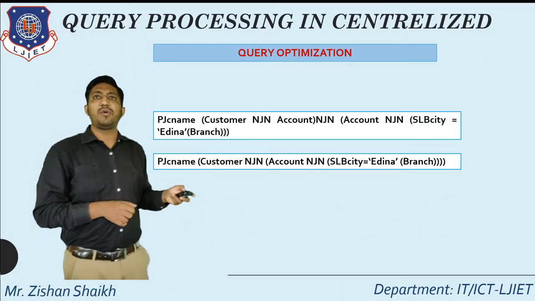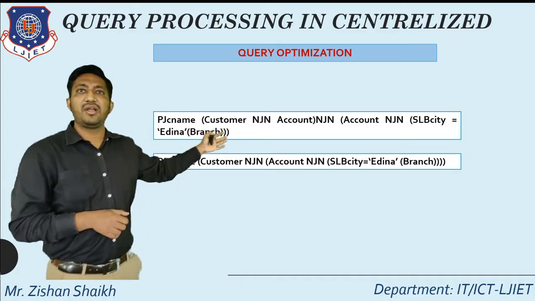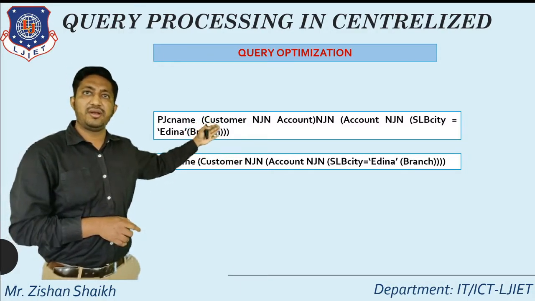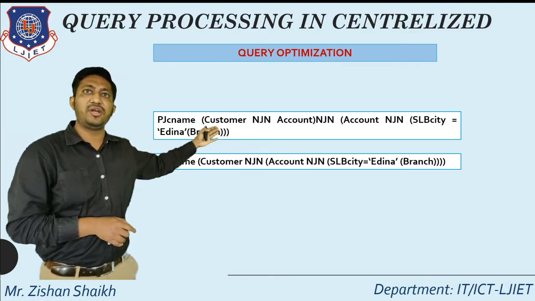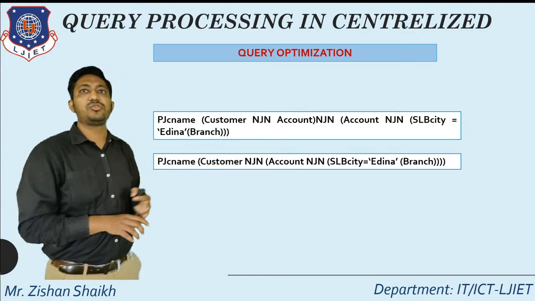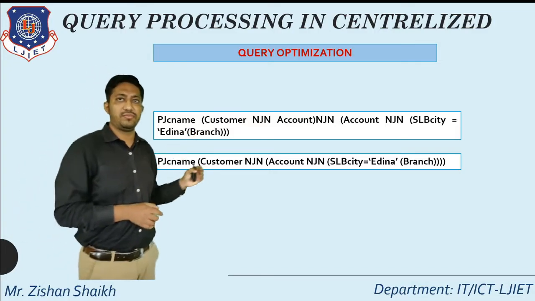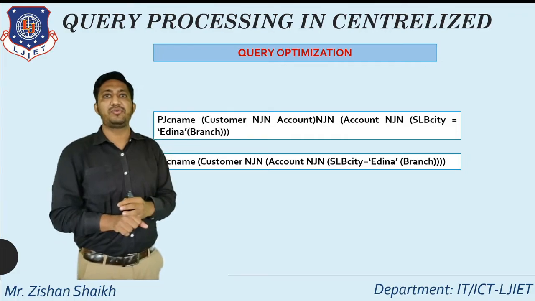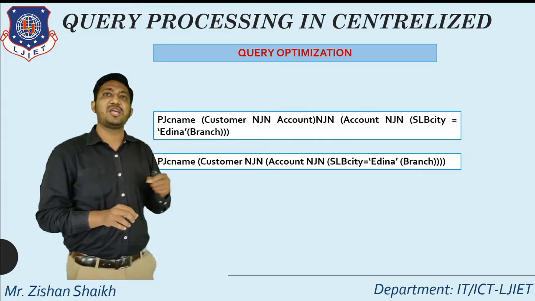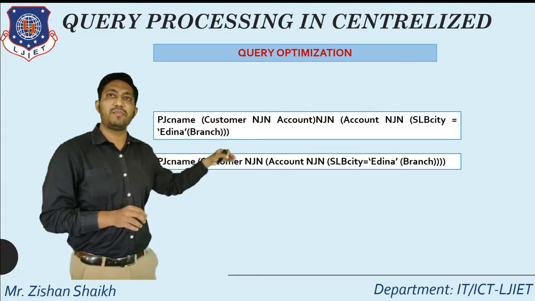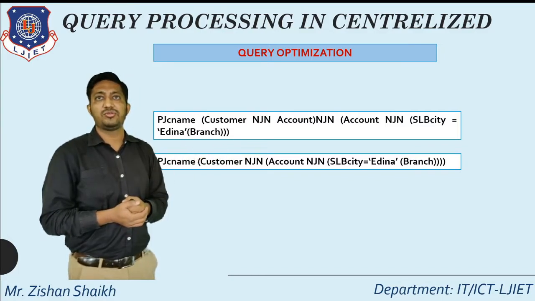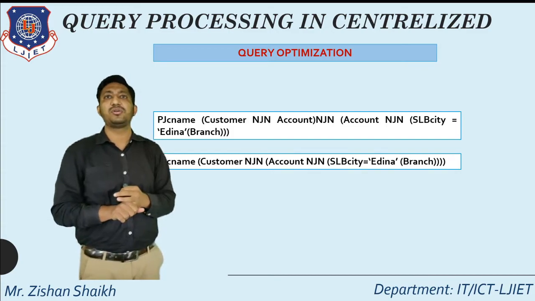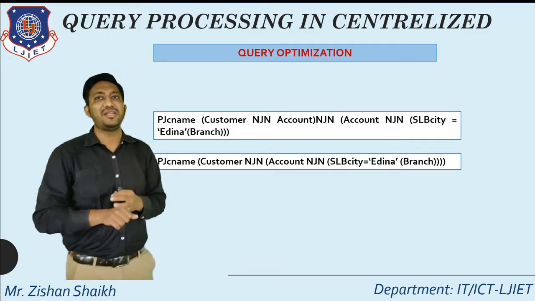The query can be written more than one way. The same query can be written like this, that is our alternative one. So how can we choose? When we are talking about the number of alternatives, we have to take care about which type of operation is done in our particular algebraic query. The highest consumable cost will be incurred by the Cartesian product.